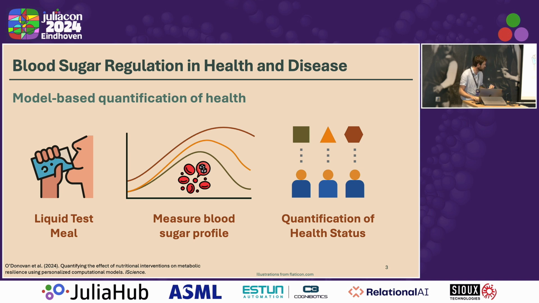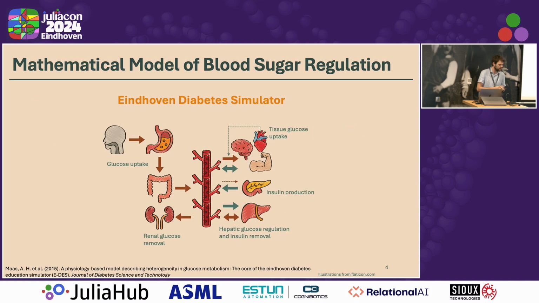And I said model, so what kind of model do I mean? One of these models was developed here about 8 years ago, which is the Eindhoven Diabetes Simulator, or Eindhoven Diabetes Education Simulator, it's also called, but here we're not using it in an education context, so that's why I left it out.